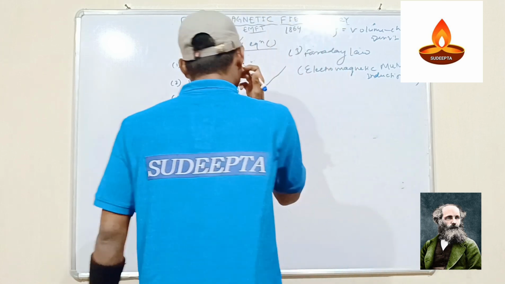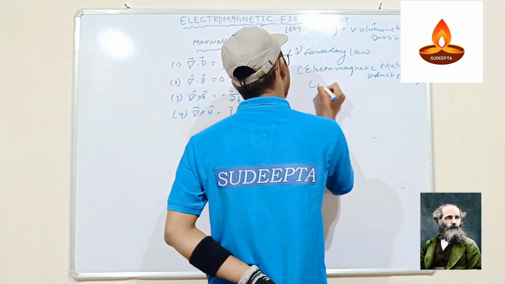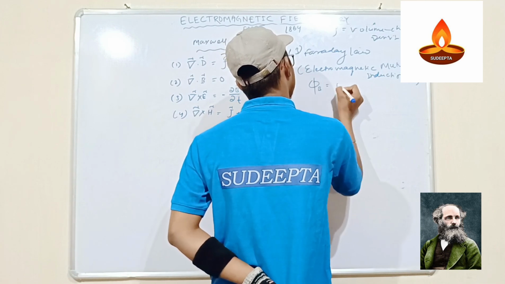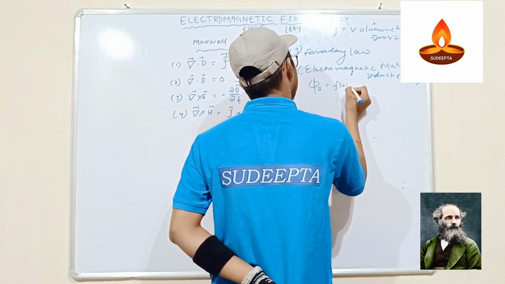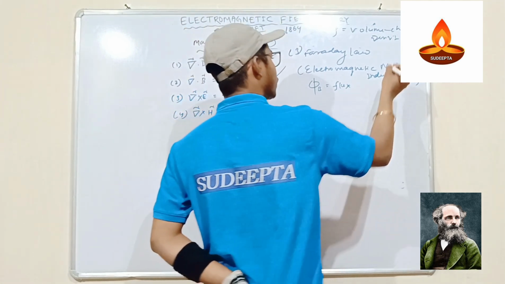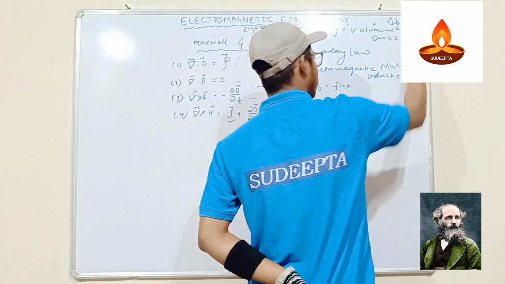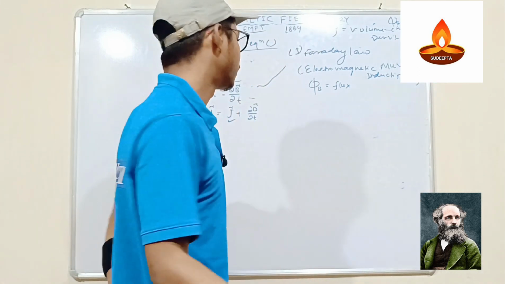So there is a relation. There is a term flux. If the B is there, it is called magnetic flux. If there is no symbol, then there is E, that means that is electric flux. If the symbols are there, then it is very much easy for us.